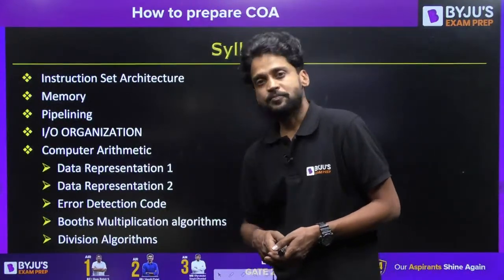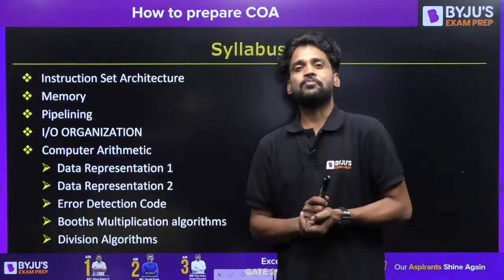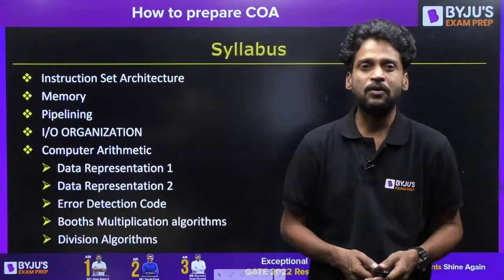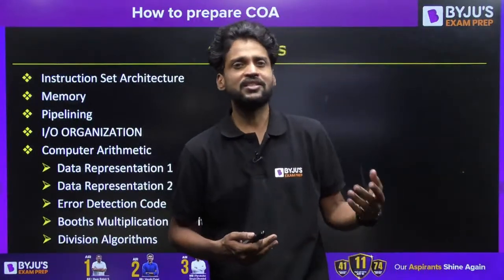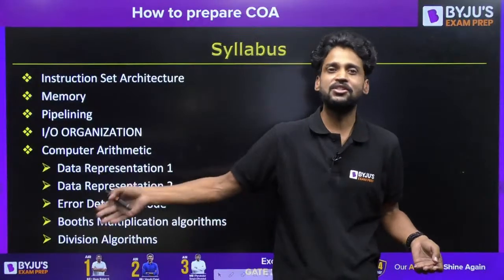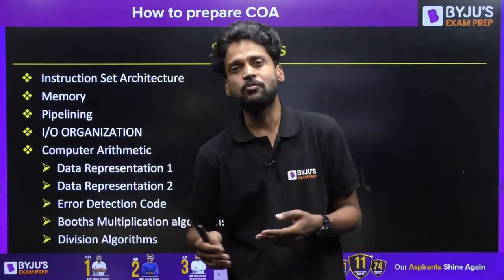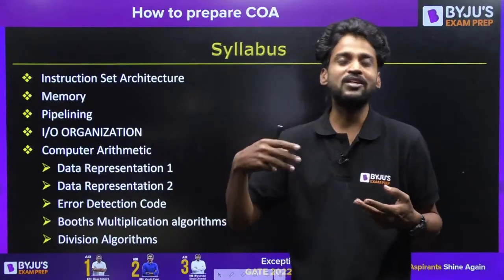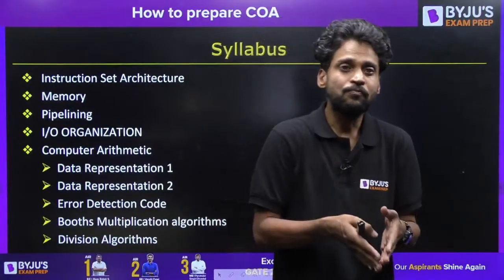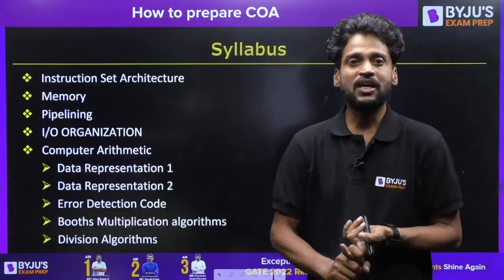And when it comes to the operations that are going to be performed by the ALU, of course, addition and subtraction can be easily performed, but how to perform multiplication and division? Because there is nothing as such multiplication, there is nothing as such division. Multiplication is a loop of additions, division is a loop of subtractions. But the ALU doesn't know what is a loop of addition or a loop of subtraction. Through some algorithms, we should be able to implement these multiplications and divisions.